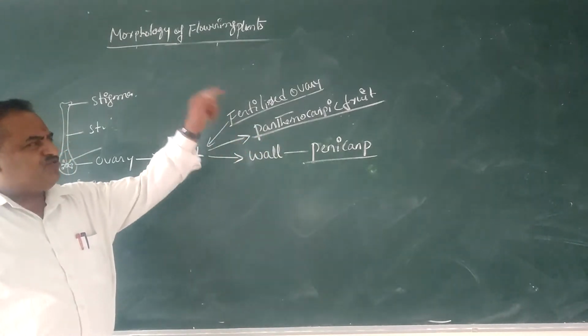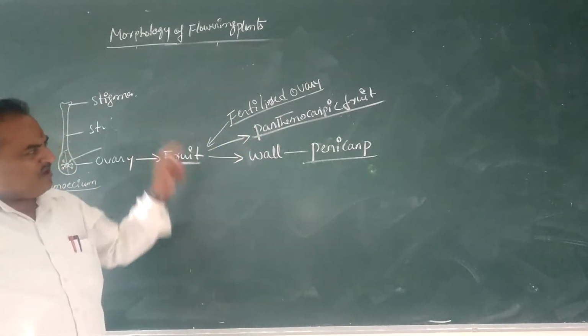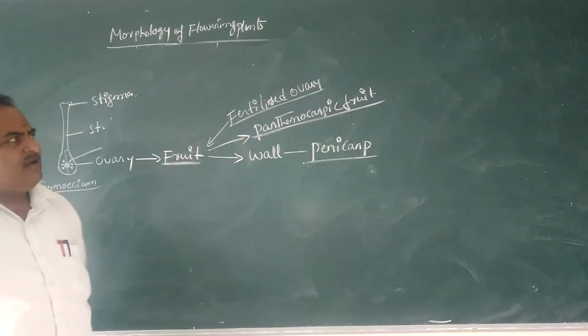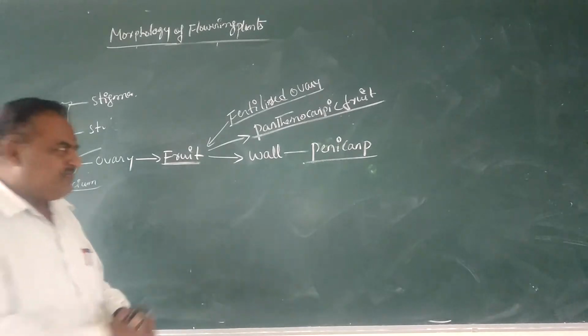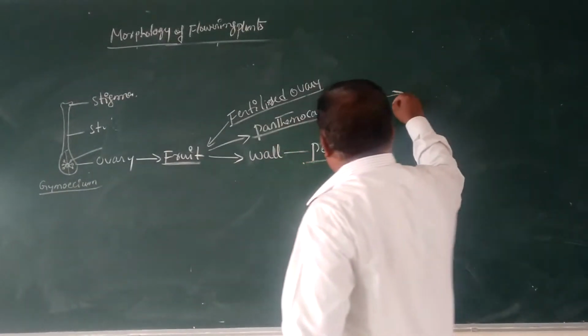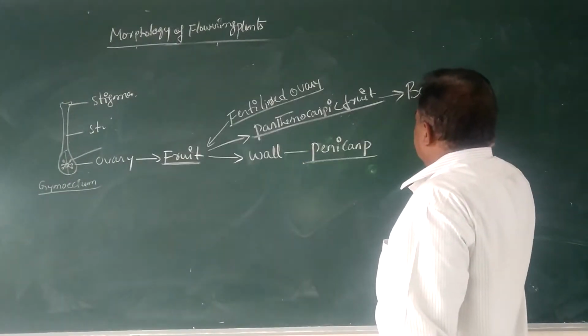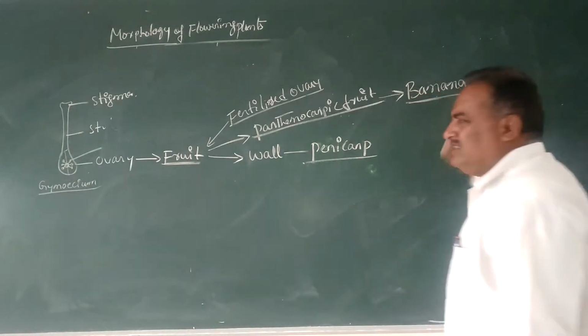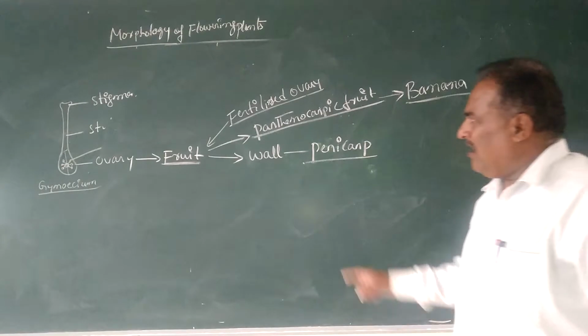In general, the fertilized ovary is called a fruit, while the formation of fruit without fertilization is called parthenocarpic fruit. The best example is the banana, a parthenocarpic, seedless fruit.